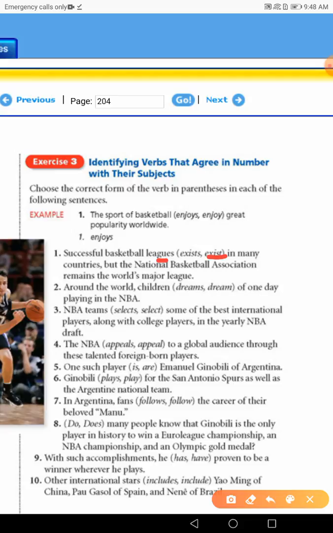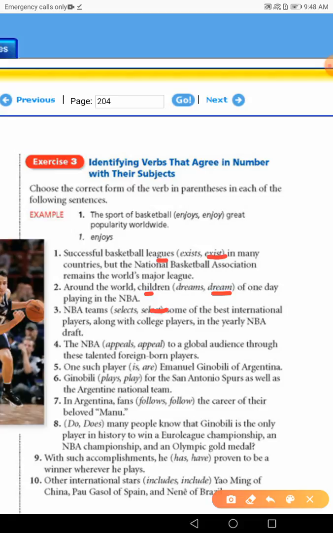Around the world, children dream. The agreement between children and dream. So, if you find any phrases working as introductory phrases at the beginning, before the subject, or between the subject and the verb, don't look at them now when you make the agreement. The agreement should be between the subject and the verb. Yes. NBA teams, okay, select. Okay, teams, plural, select.